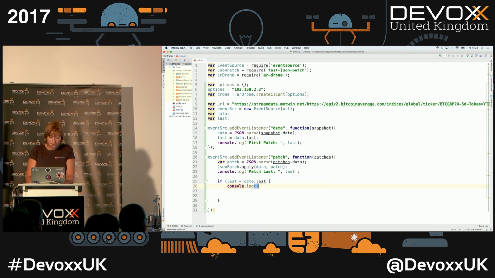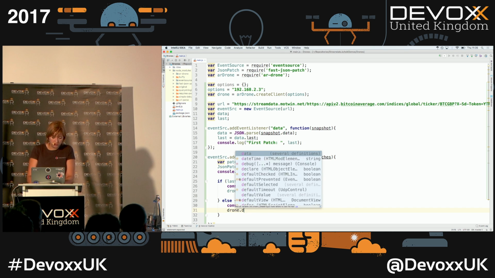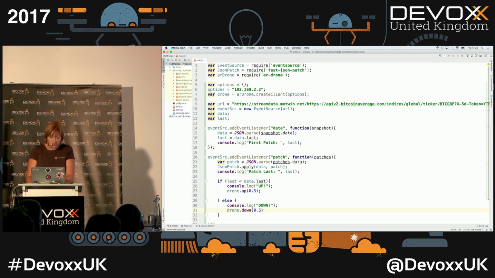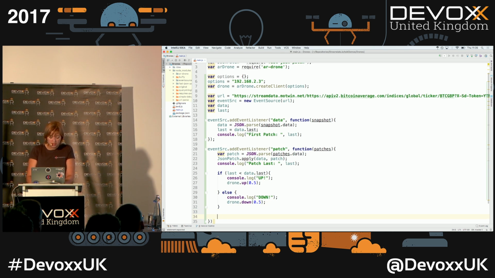So I'm going to log up, and I'm going to ask the drone to go up at a speed of 0.5. If it's not the case, it means that the Bitcoin has gone down, and I'm going to ask the drone to go down too at a speed of 0.5. Then I reassign my last value.